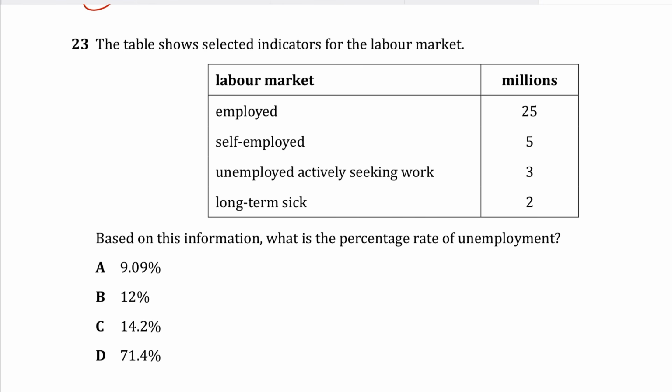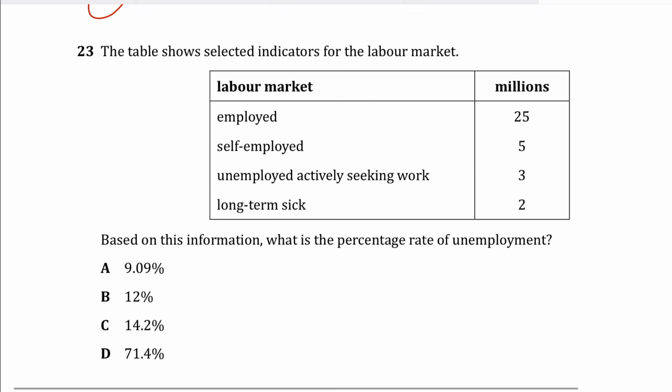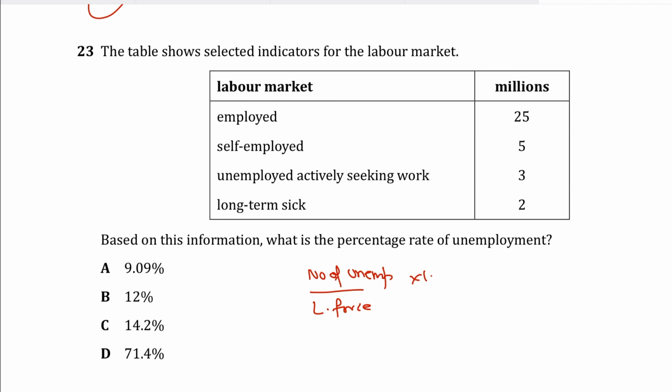Employed, self-employed, unemployed actively seeking work, long-term sick. Based on the information, what is the percentage of the unemployed? Now, the formula for the unemployed percentage, or the rate of unemployment, is: unemployment rate equals the number of unemployed divided by your labor force, times 100.